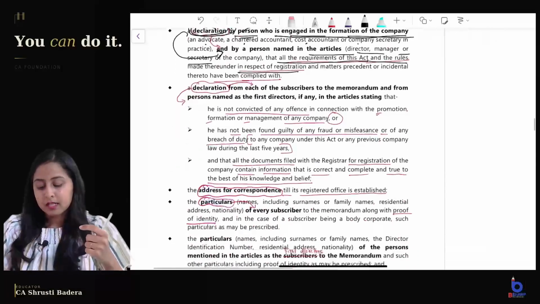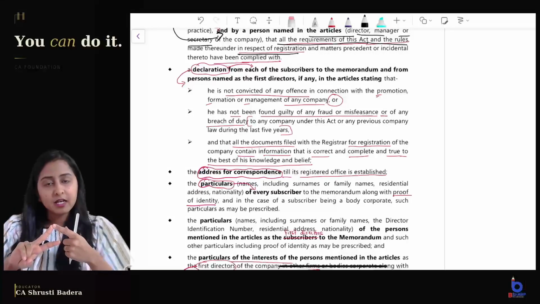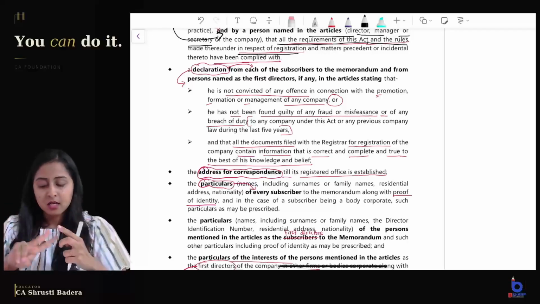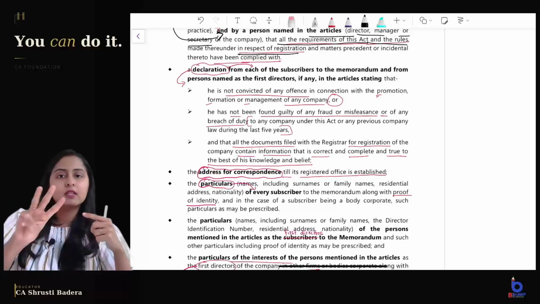Okay. Another declaration has to be given again by two people: each of the subscribers of the memorandum and the persons named as first directors. These two categories of people have to give a declaration of three things.